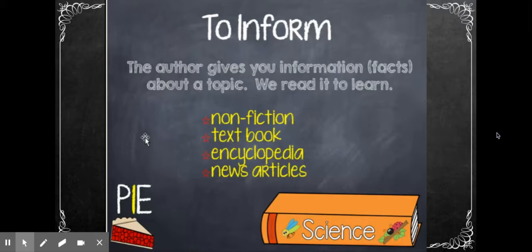The I in author's purpose is to inform. The author gives you information or facts about a topic, and we read these things to learn new things. On the bottom, we see a picture of a science book. A textbook is nonfiction information to help us learn facts. Encyclopedias are reference materials like dictionaries where we can learn background information and stories that tell us the history of something to teach us something new. And news articles or news reports on TV give us facts. The I in pi is to inform.